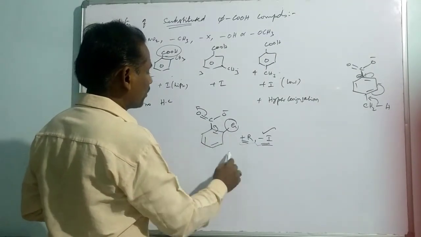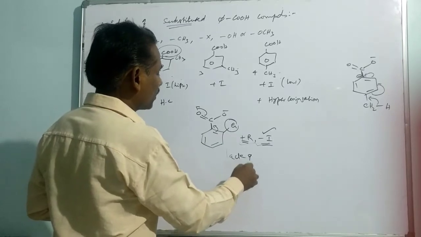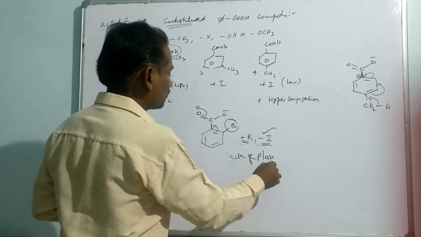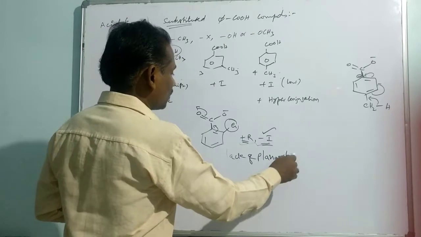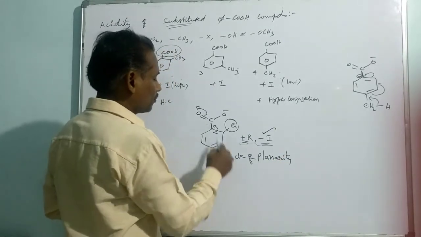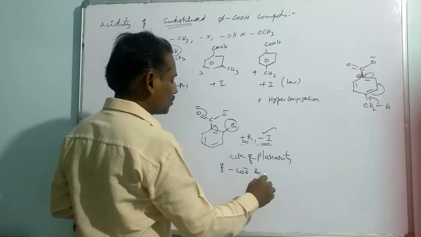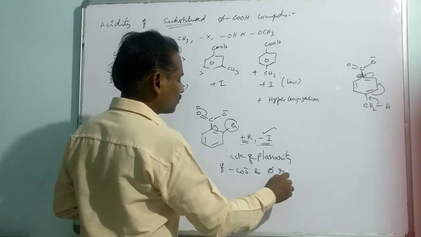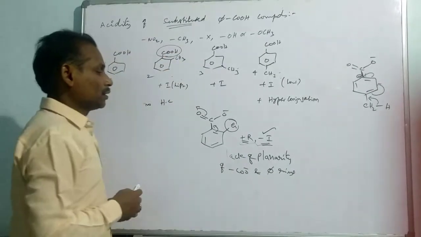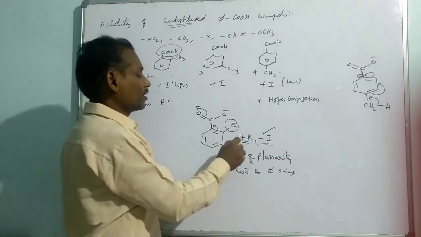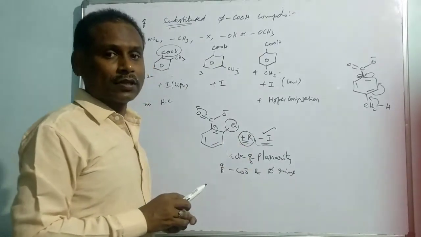There is a lack of planarity of the CO minus system and the benzene ring, so there is no question of any kind of conjugation.